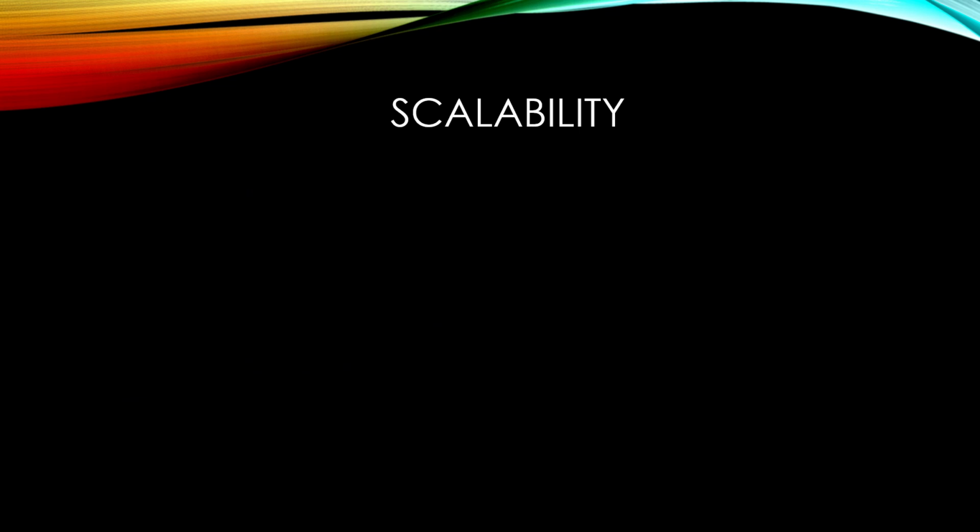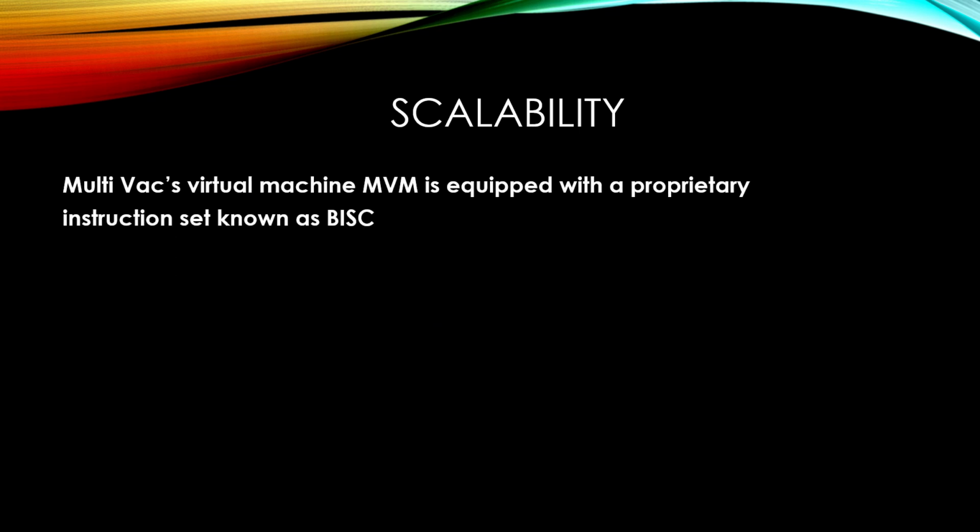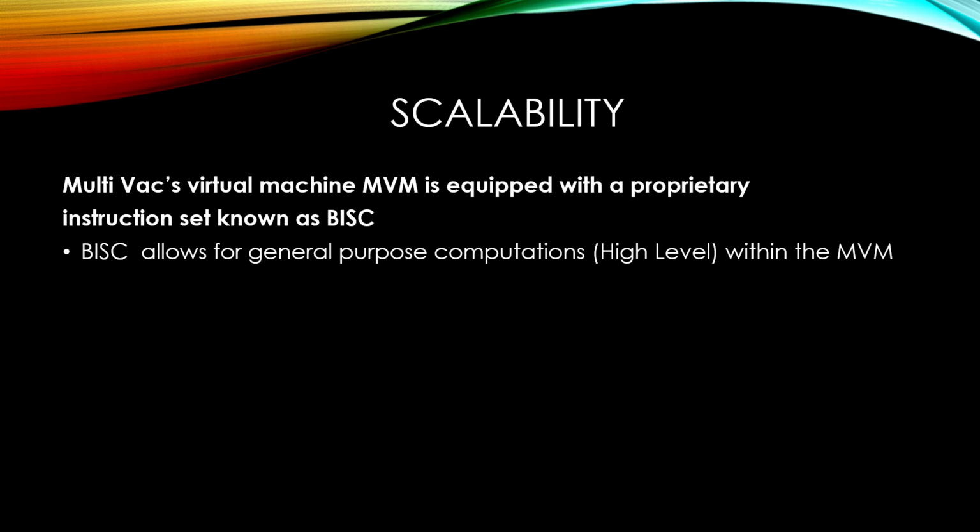So in regards to scalability, Multi-Vac's MVM is equipped with a proprietary blockchain instruction set known as BISEC. BISEC is essentially a framework that allows mainstream industry level computations to take place on the MTV network. High throughput is all good. Yes, being able to run transactions very fast, that's very good.